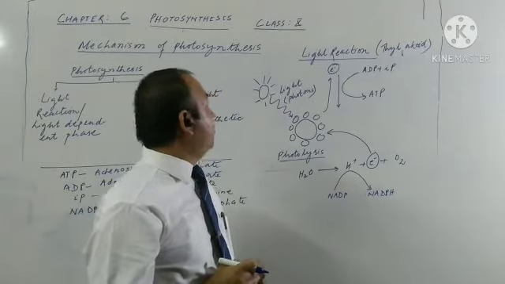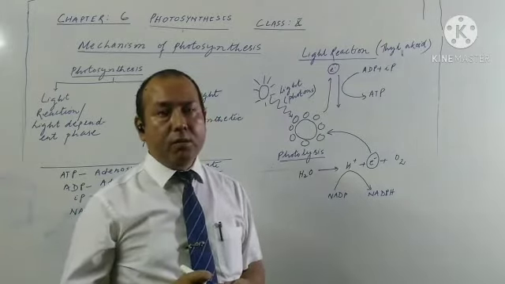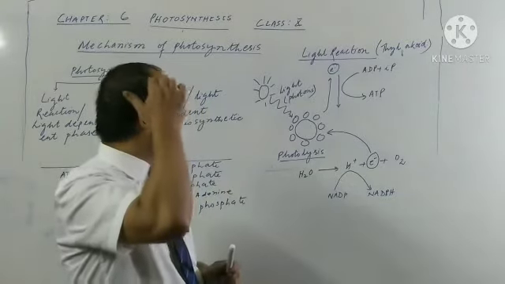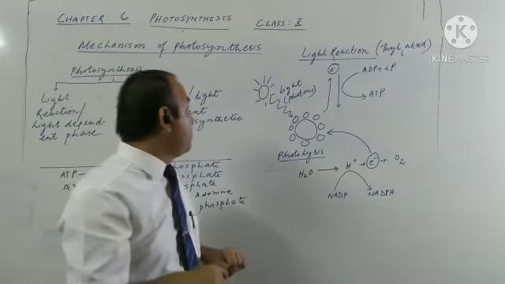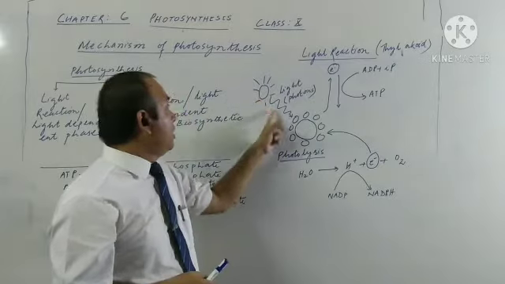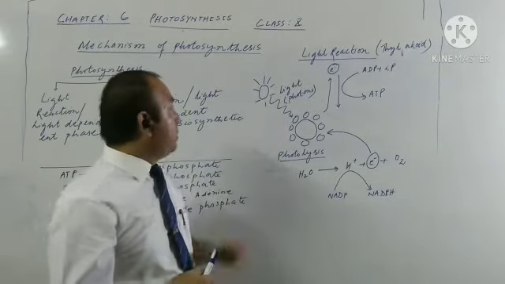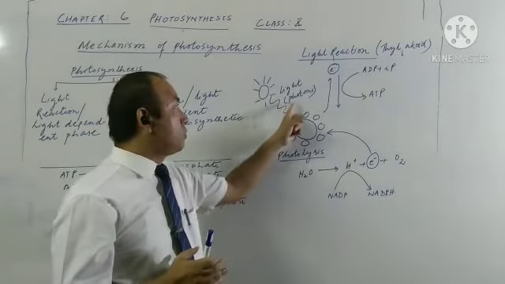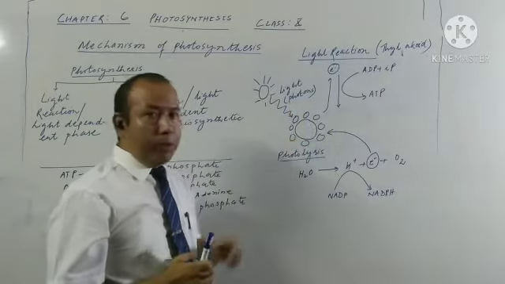Now, how is this light reaction carried out? What are the events that occur during light reaction? Let us try to understand. Now what happens is that the solar energy, which travels in the form of bundles, this bundle of energy is called photons. The chlorophyll pigments.